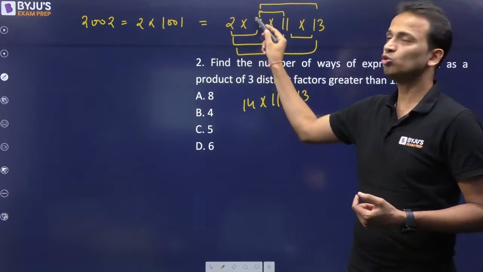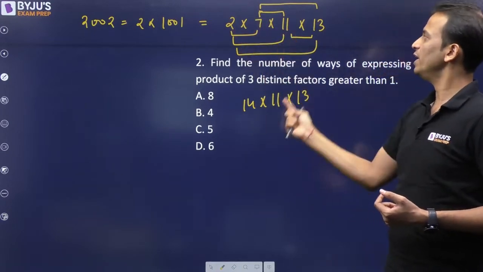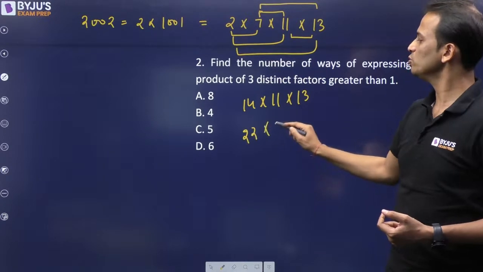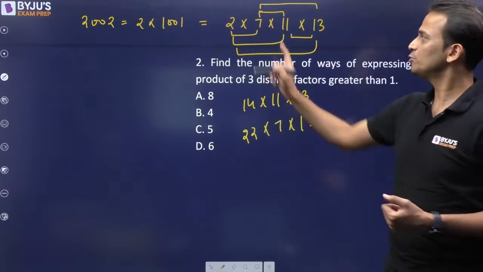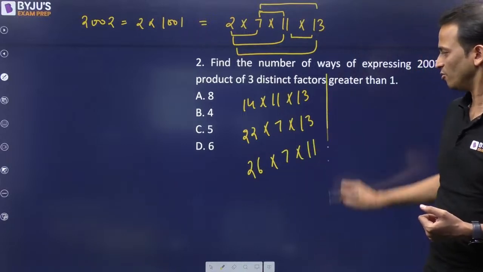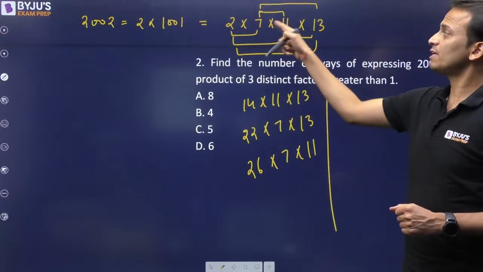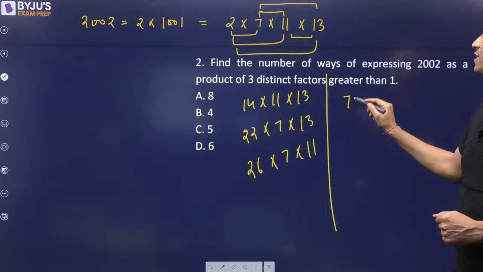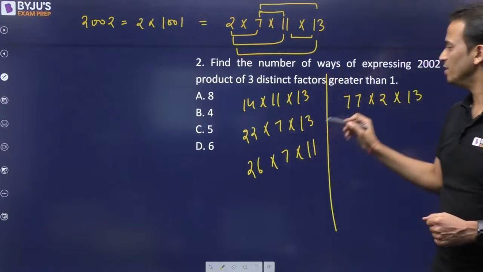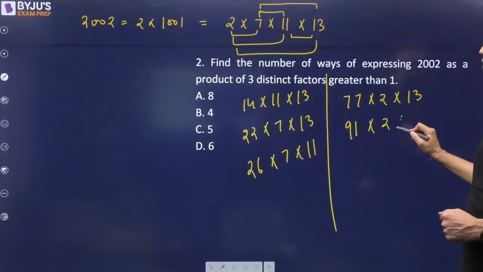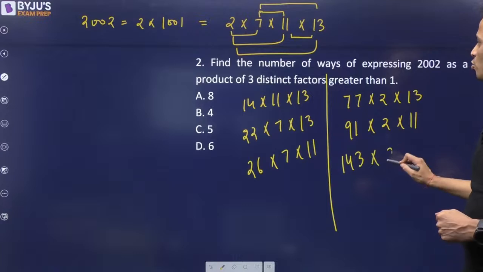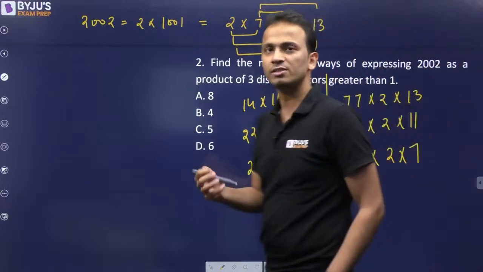So first of all, when I've clubbed 2 and 7, it will become 14 into 11 into 13. Then if I'll club 2 and 11, this will become 22 into 7 into 13. If I'll club 2 and 13, this will give me 26 into 7 into 11. Right? These are the 3 ways. Then if I'll club 7 and 11, this will give me 77 into 2 into 13. Then if I'll club 7 and 13, this will give me 91 into 2 into 11. If I'll club 11 and 13, it will give me 143 into 2 into 7. So these are the 6 possibilities.